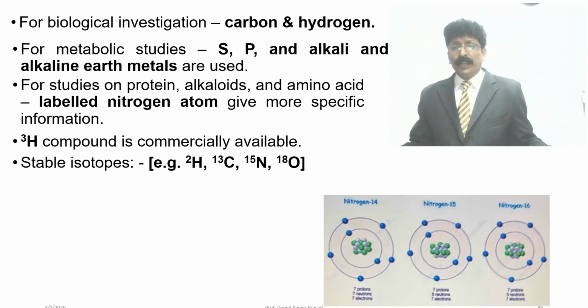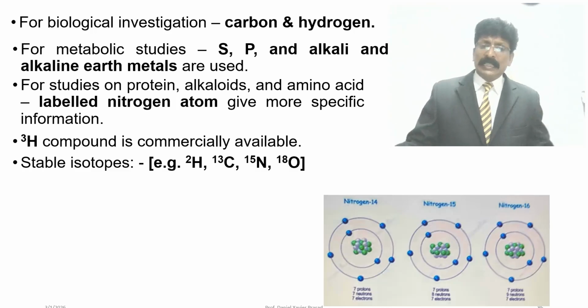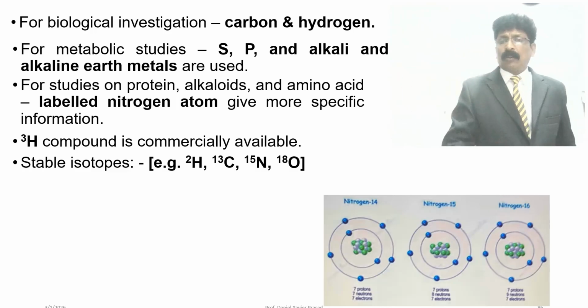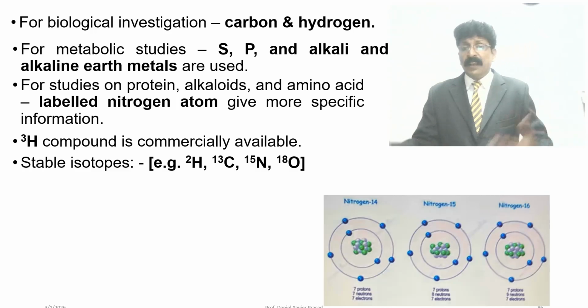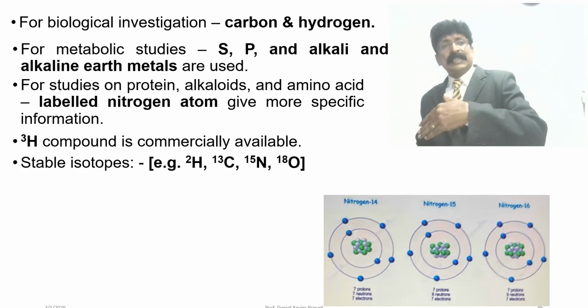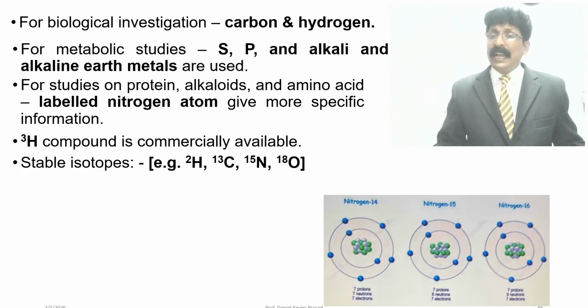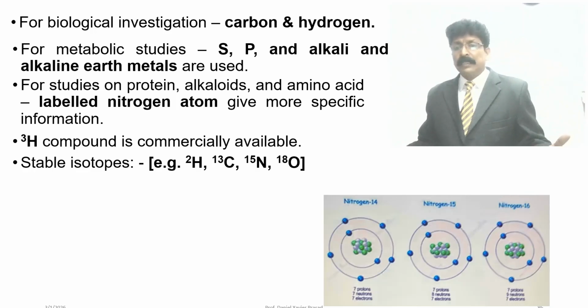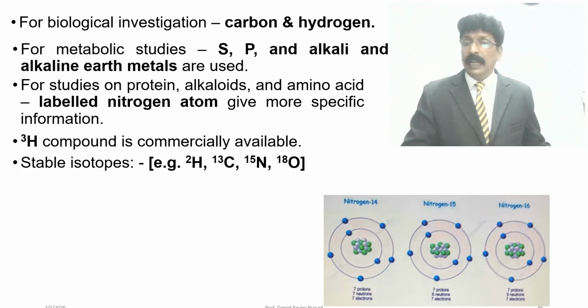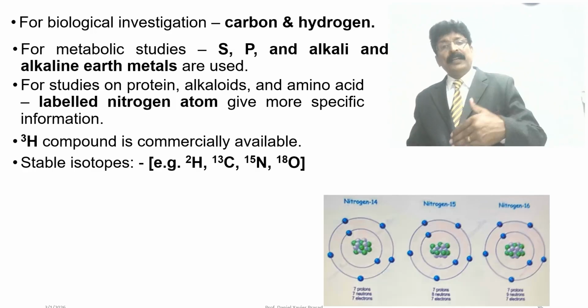Nitrogen 14, you know, has 7 protons, 7 neutrons, 7 electrons. Nitrogen 15 has 7 protons, 8 neutrons and 7 electrons. And nitrogen 16 has 7 protons, 9 neutrons and 7 electrons.